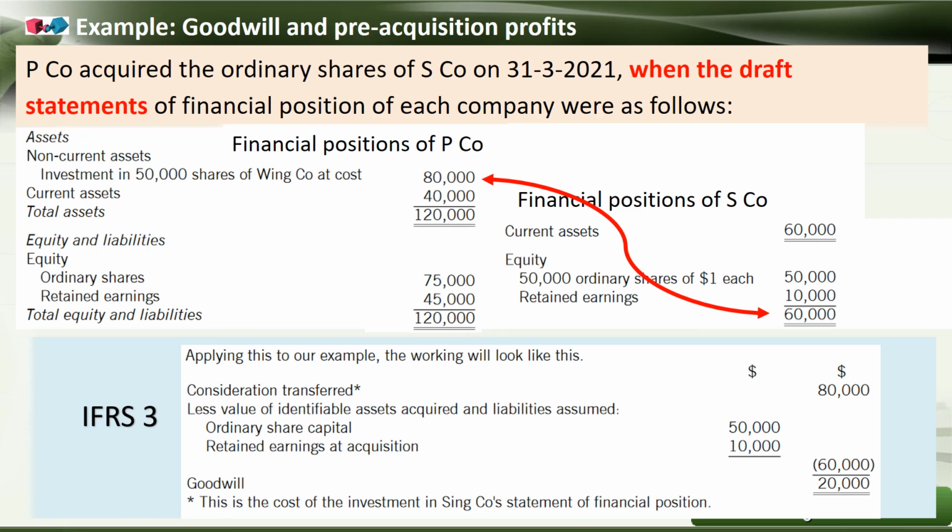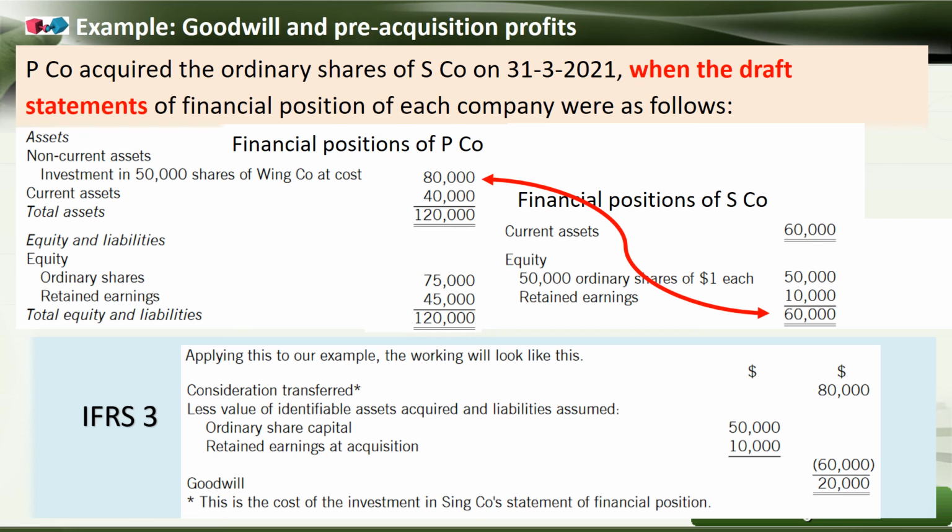And what are the items to be deducted? Less value of identifiable assets acquired and liabilities assumed. So what are the values of identifiable assets acquired and liabilities assumed? What they buy is ordinary share capital of 50,000 and retained earnings at acquisition of 10,000, so total 60,000.